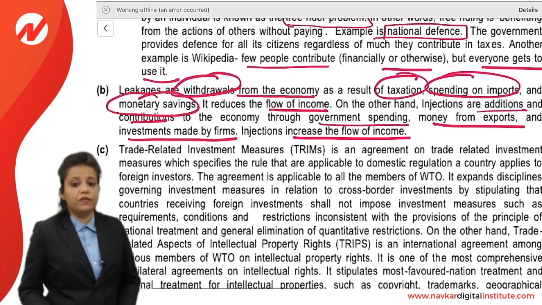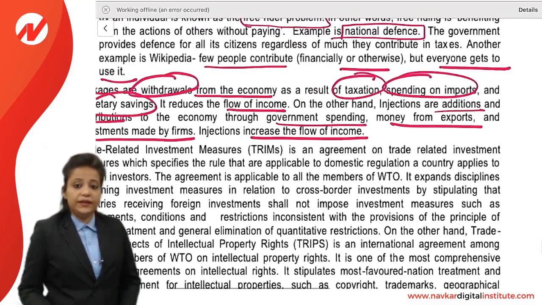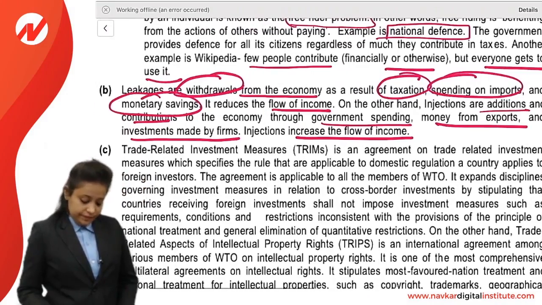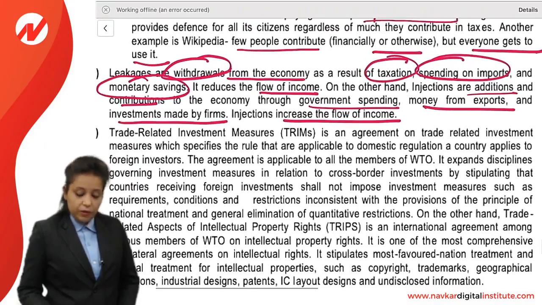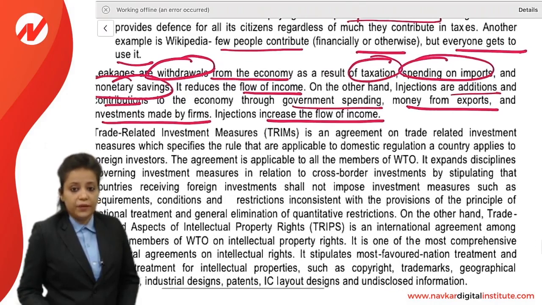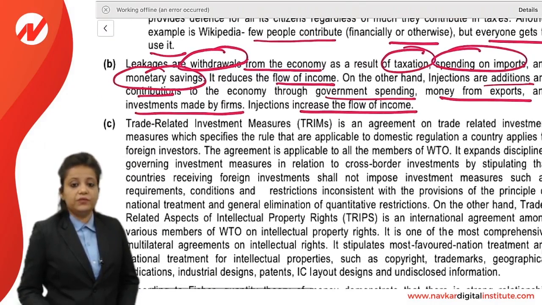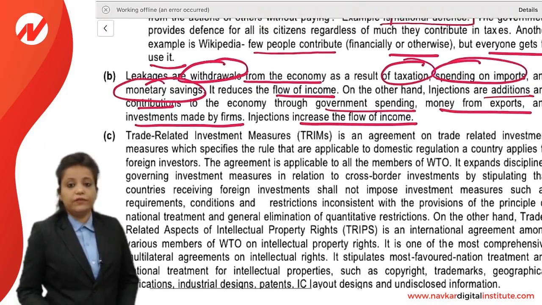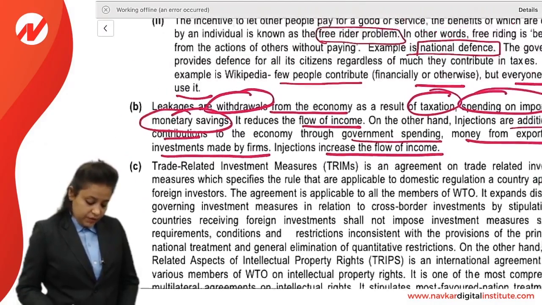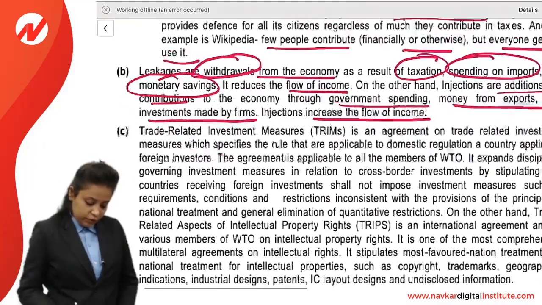It reduces the flow of income. On the other hand, injections are additions and contributions to the economy through government spending, money from exports, and investment made by firms. Injections increase the flow of income. So injection will increase the flow of income and leakages will decrease the flow of income, right? This was the second question.